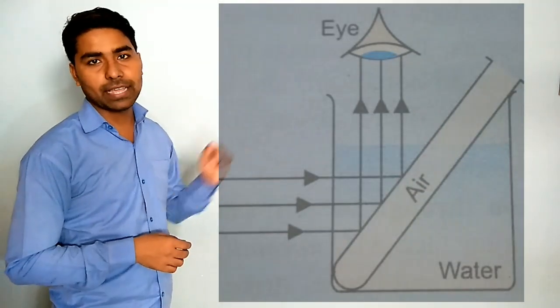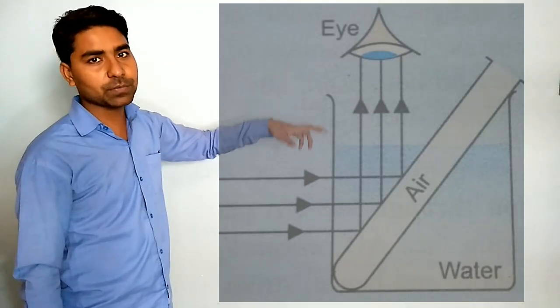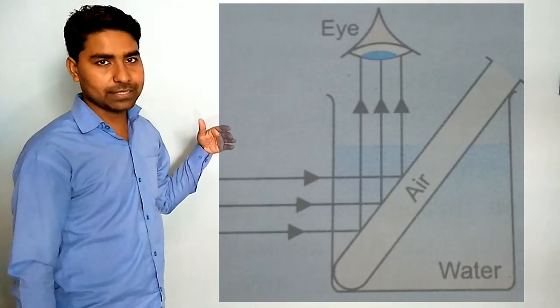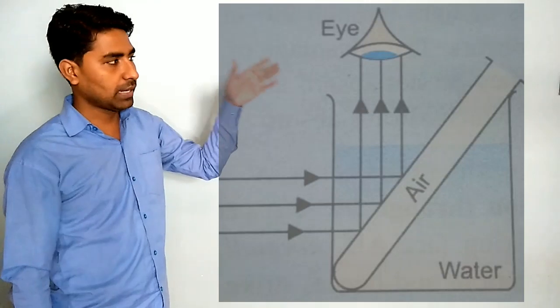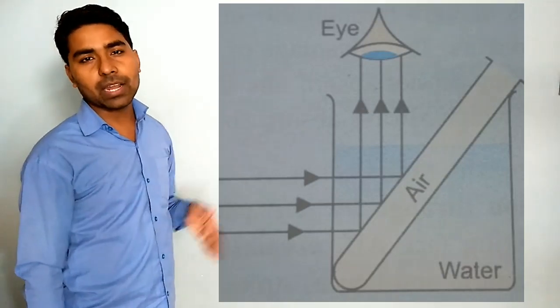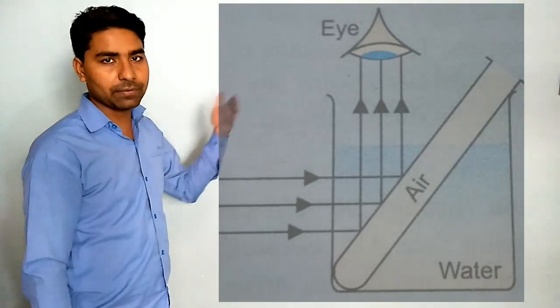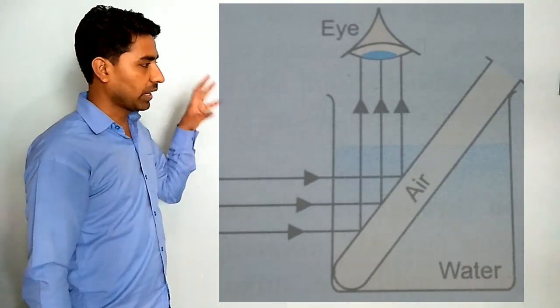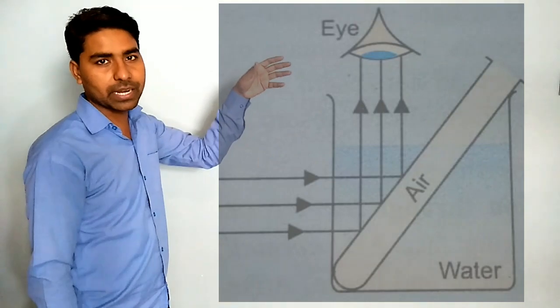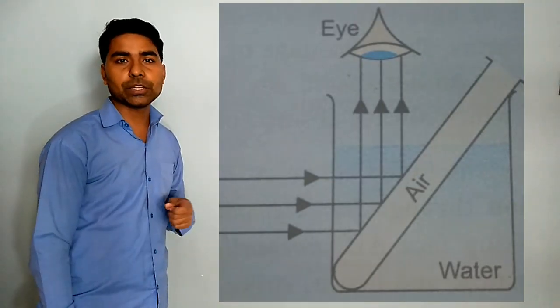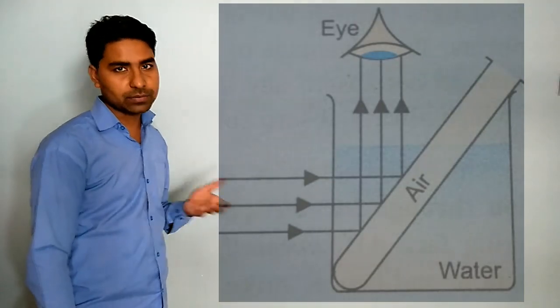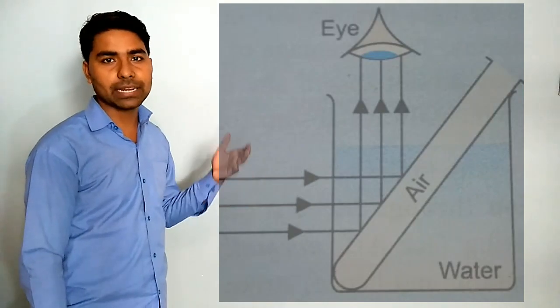Water is denser, air is rarer. When the light comes from water towards the test tube, since the light is going from denser to rarer, if the angle of incidence is more than the critical angle, it reflects in this side. So when you observe from this side or from that side, you will see that the surface of the tube is reflecting because of the total internal reflection.